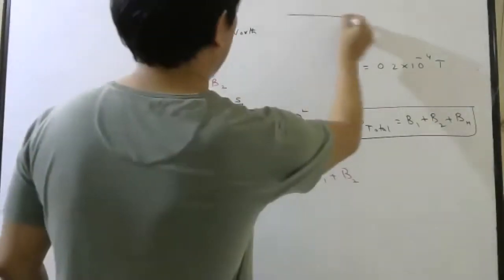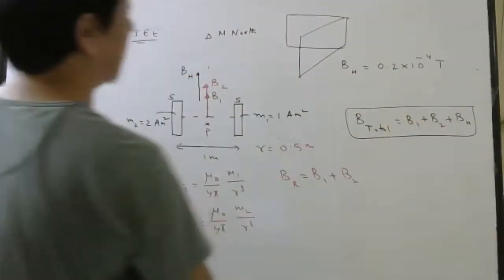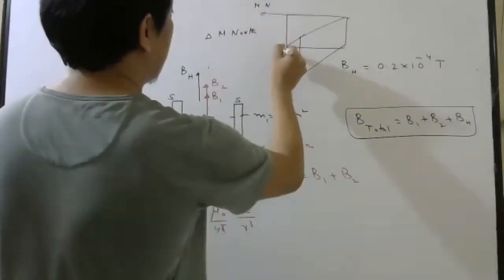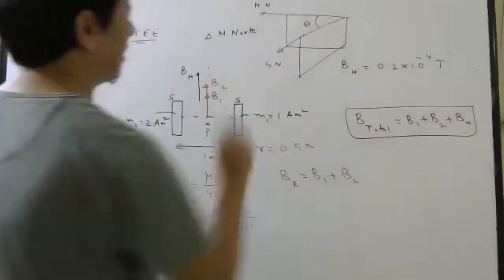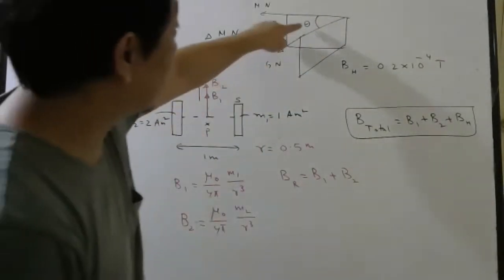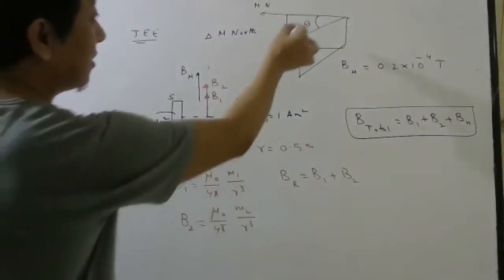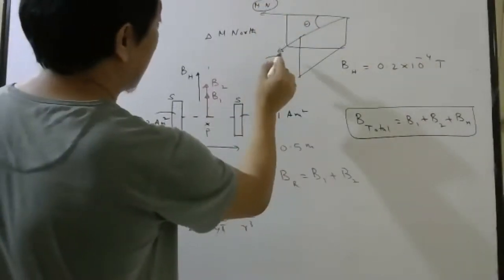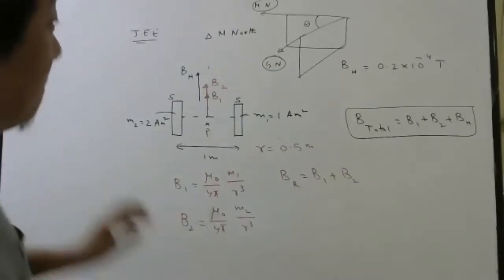Because if this is your magnetic meridian and this is your geographic meridian, then this way is your magnetic north, this way is your geographic north, and this angle was called declination, right? If this is not mentioned in the problem, always take it as 0. And if this is 0, it means this direction and this direction will be the same. Okay, students, keep in mind.